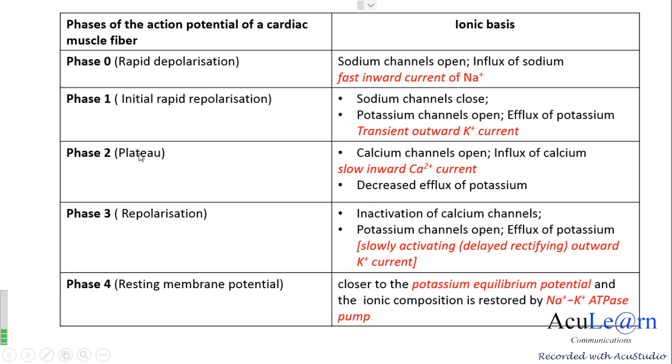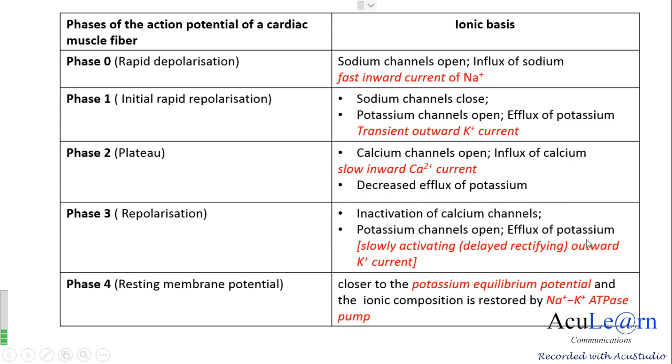Phase 2 is the plateau phase, which is mainly due to the slow inward calcium current, and inward refers to influx of calcium, and the channels are the slow voltage gated calcium channels. Phase 3 refers to the repolarization, mainly due to the slowly activating or delayed rectifying outward potassium current.